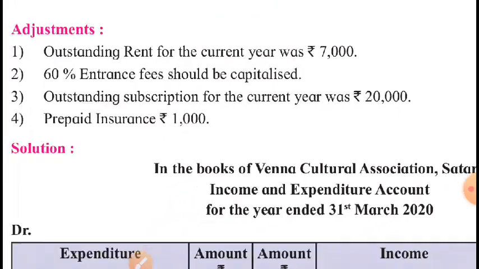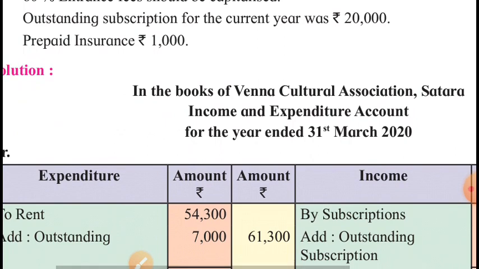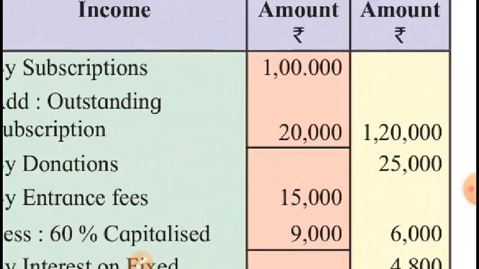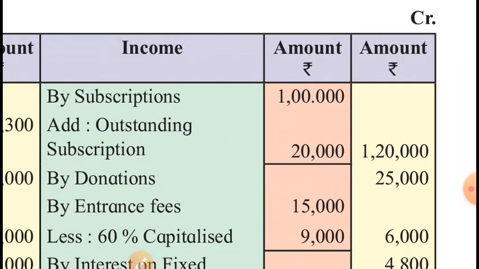But as this is the income of this year, it must be shown as an income of this year by adding it to the subscription received plus outstanding, and thereby total income by way of subscription for this year becomes 1,20,000. So the income which is accrued must be shown on the income side.